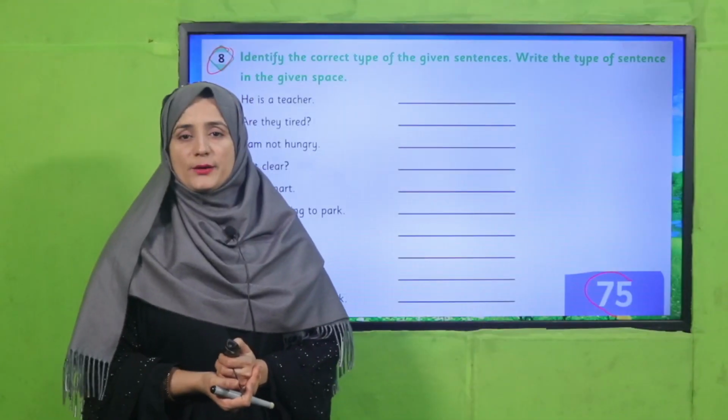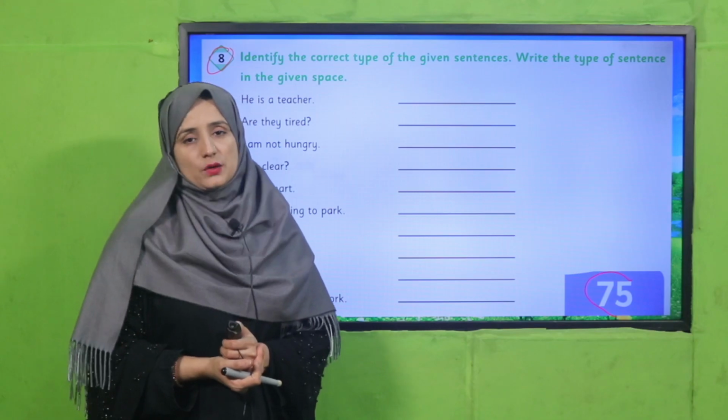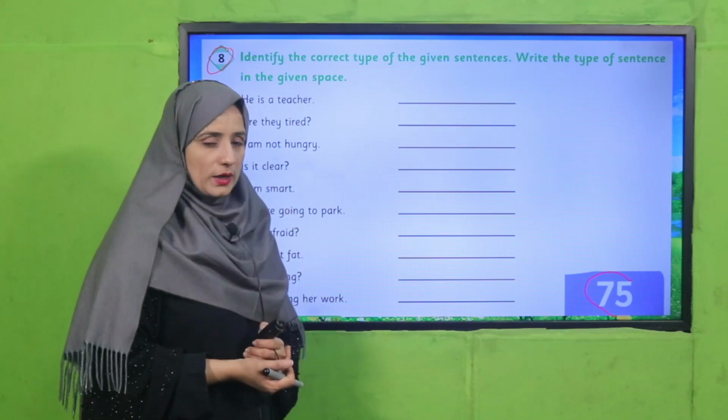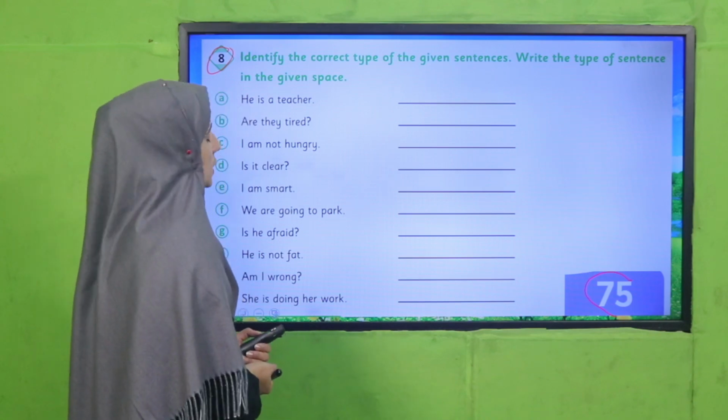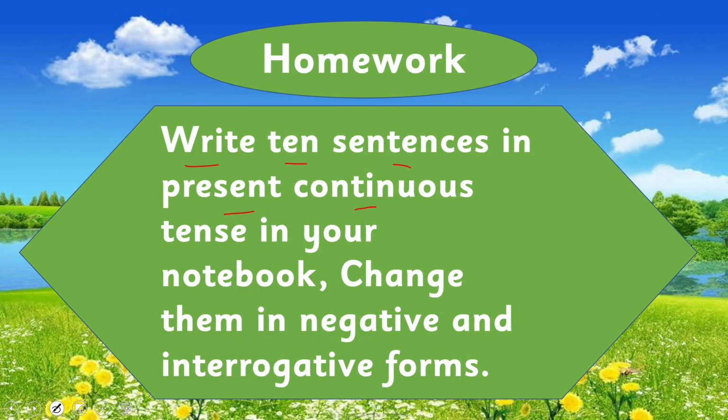Welcome back. Good job. I hope you have done it in a nice way. And now you have got how we can identify sentence structure according to their way and according to their tense and time. What's your homework for today? Write 10 sentences in present continuous tense in your notebook. Change them into negative and interrogative form. You will write 10 sentences and change them into negative and interrogative form in your notebook.